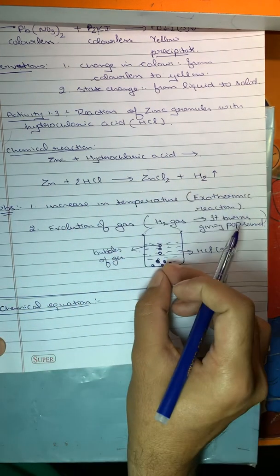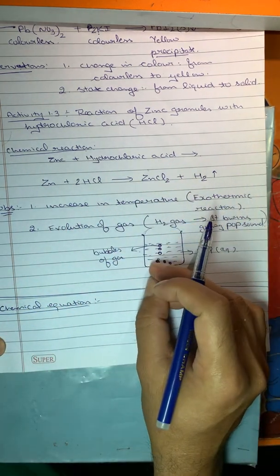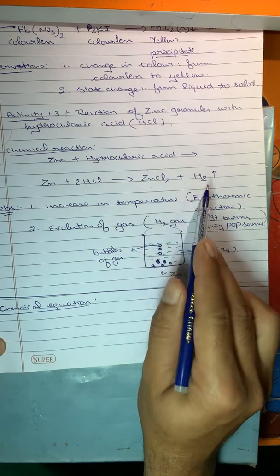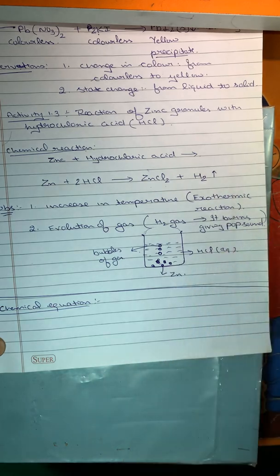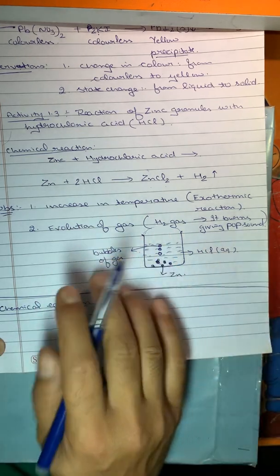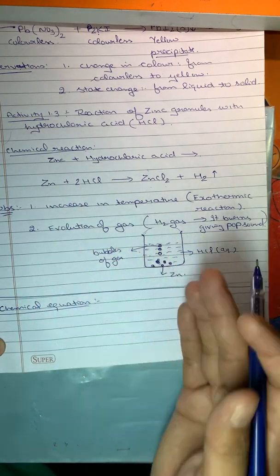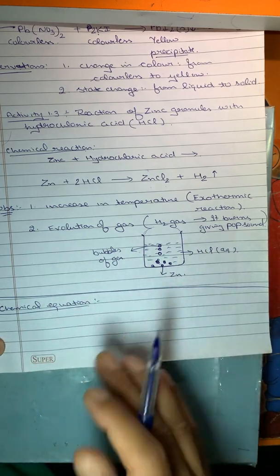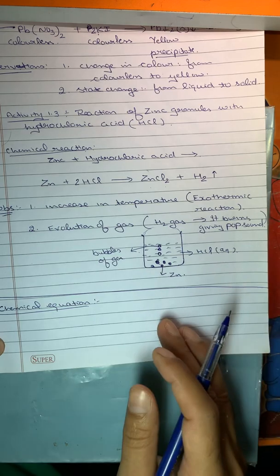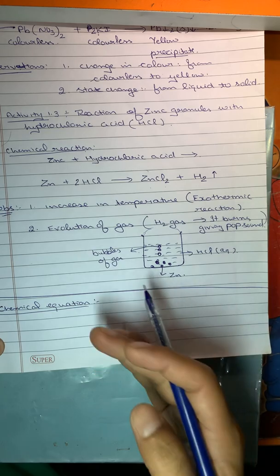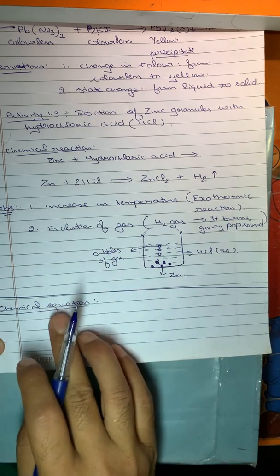I have taken zinc, then I put it into hydrochloric acid. So what will it form? It will form zinc chloride, and hydrogen gas bubbles will move out of the solution. Whatever I am doing is a chemical reaction, taking place between the zinc and hydrochloric acid. Then what is a chemical equation? A chemical equation is a representation of a chemical reaction by following certain symbols and rules. The rules we will do later.